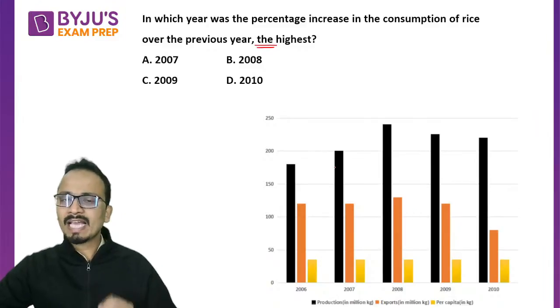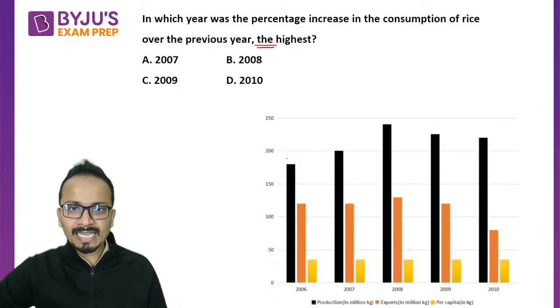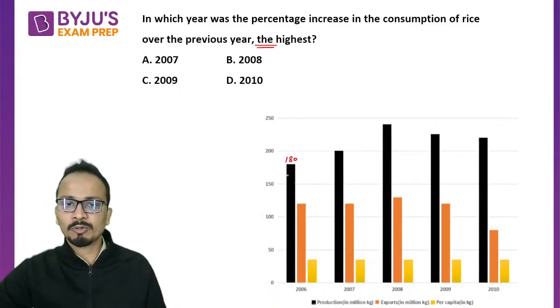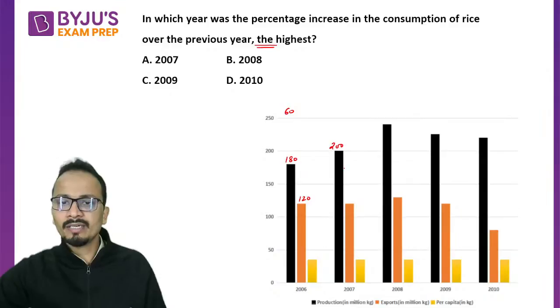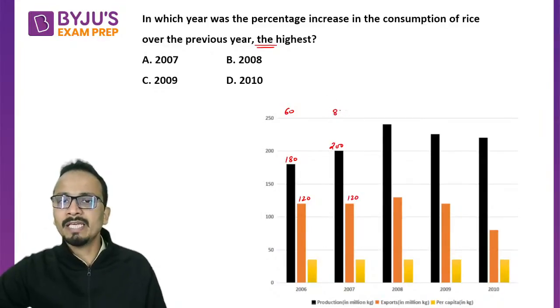So quickly we'll calculate the consumptions. If I write the production and the exports, the difference of these two will give you the consumption. In the first case, I can say that 180 is the production and the exports are 120. So 60 will be the value of consumption in this year. Then 200 and again 120, so the value will be 80.